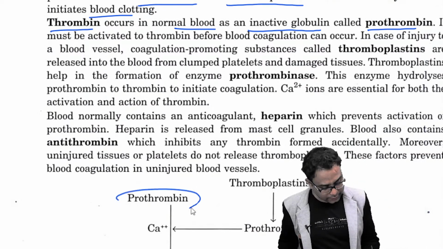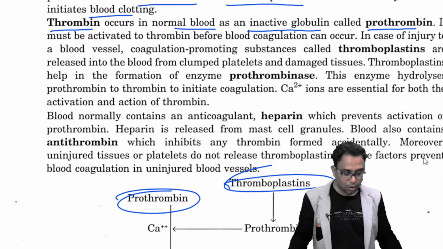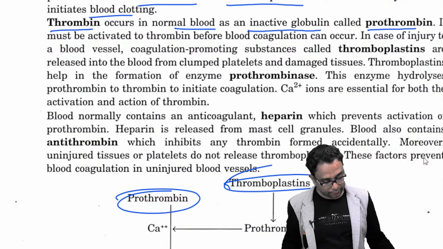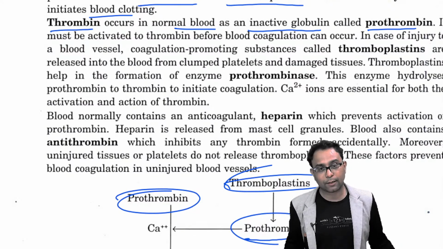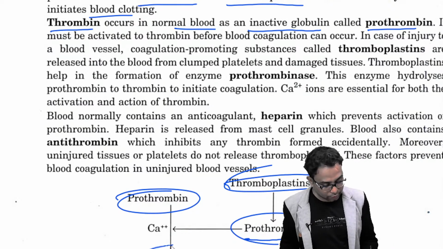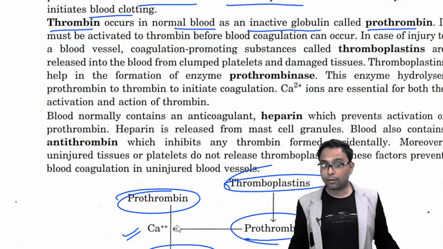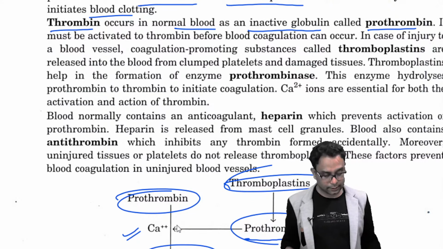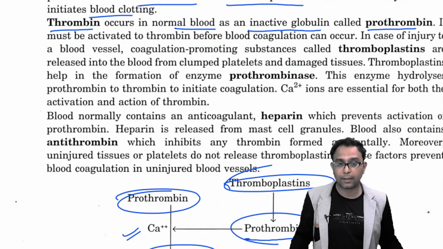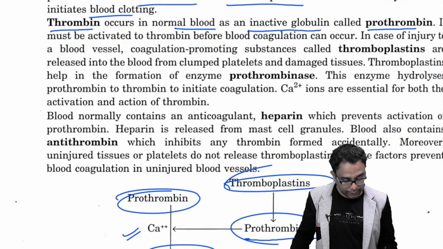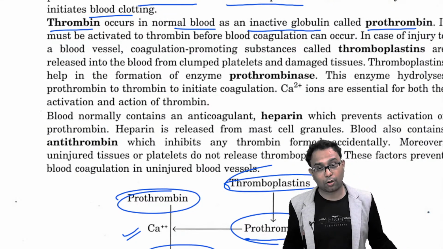Prothrombin is there in the blood plasma and thromboplastin also is there. Thromboplastin first converts to prothrombinase. Prothrombinase acts on the prothrombin and converts it to thrombin in the presence of calcium ions. I already told you that blood plasma contains fibrinogen. Now the fibrinogen reacts with this thrombin and finally fibrin is produced, right? Fibrin helps to clot the blood.